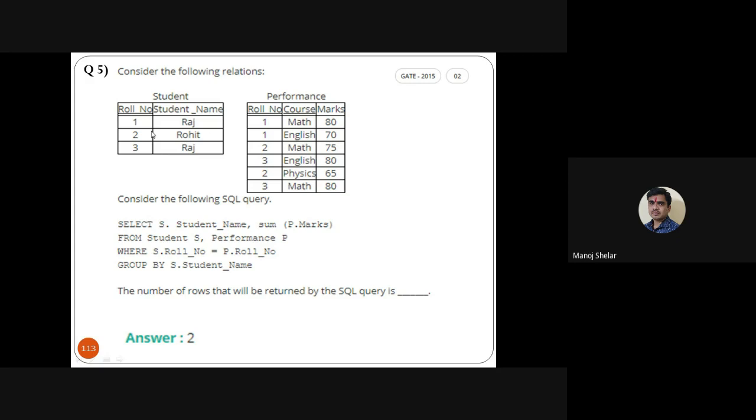What you can do is design this table in a database, fire this query, make a little bit of modification in this query, and check the result. Okay, so it is very easy.